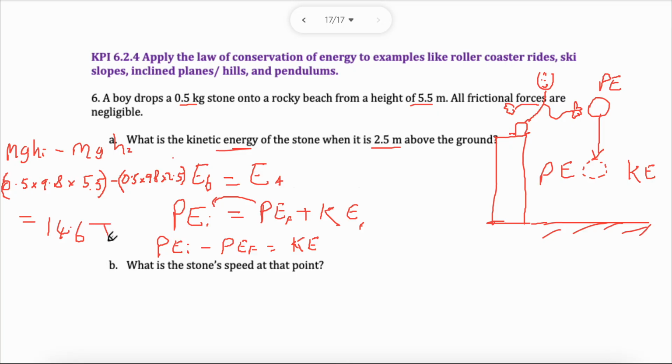14.6 joules. So that's all I did. I calculated the potential energies and I subtracted the two. You could, like I said, do mgh minus mgh if you wanted to. Whatever. As long as you get this answer, I am happy.